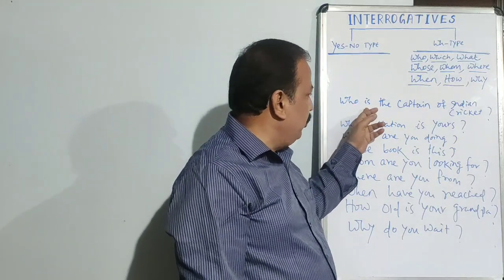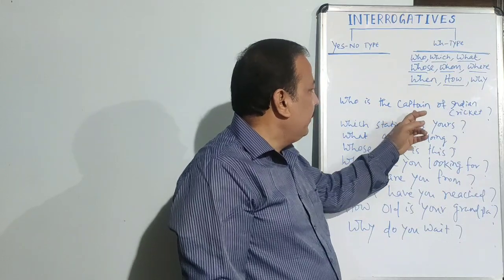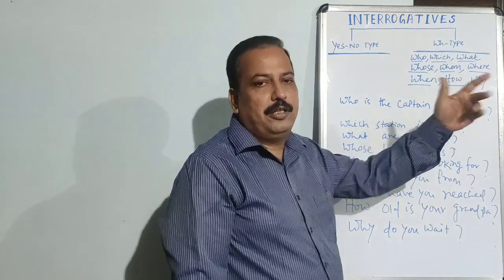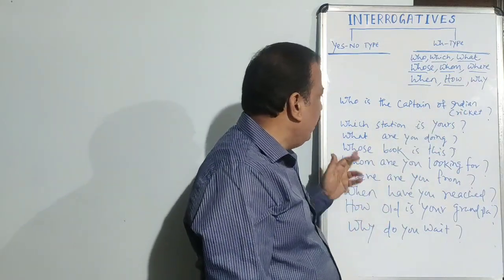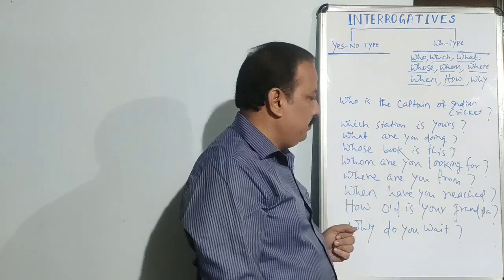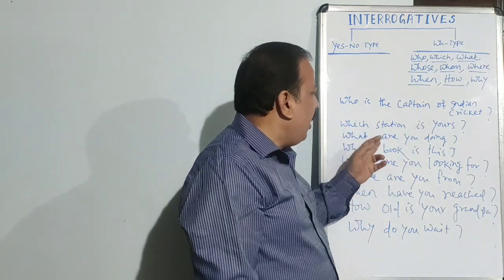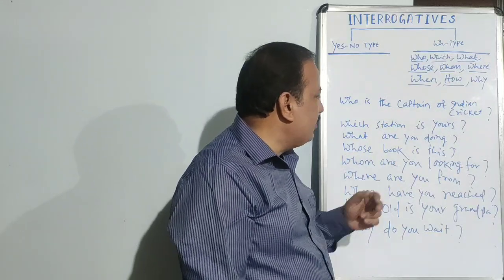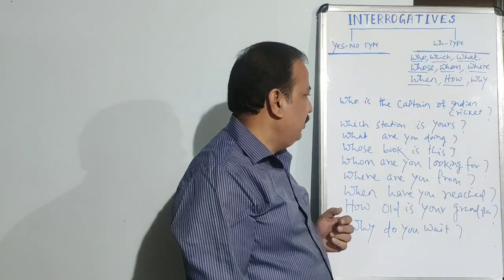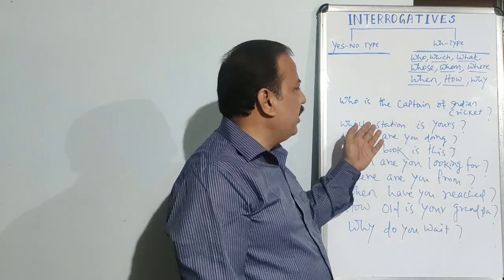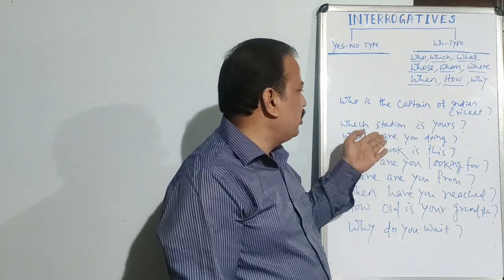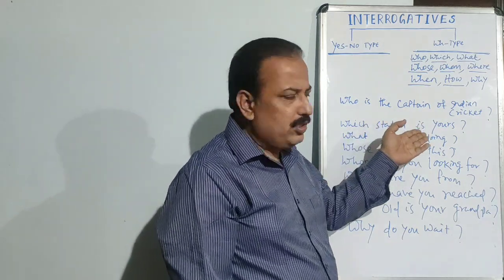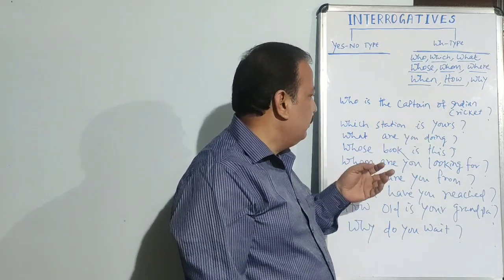It is followed by the auxiliary verb, followed by the subject and rest of the things. Which station is yours? What are you doing? Whose book is this? Which station is yours? We can also rewrite it. Which is your station? Which station is yours? Or which is your station?